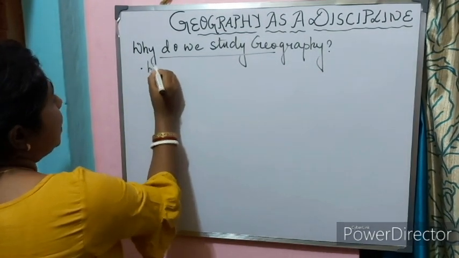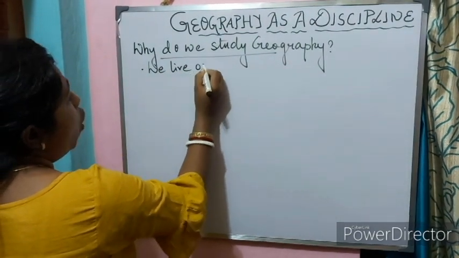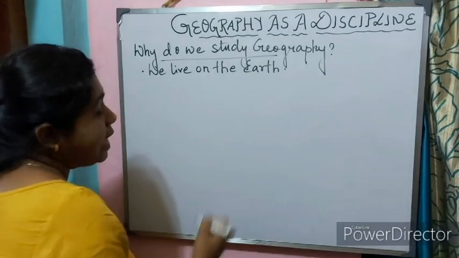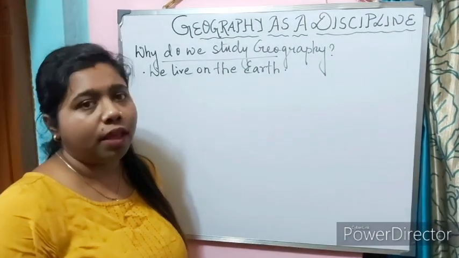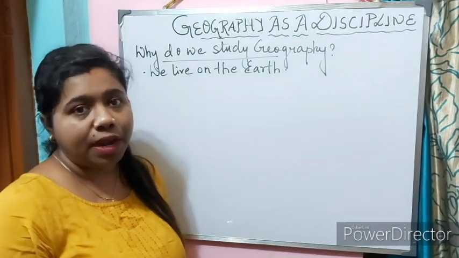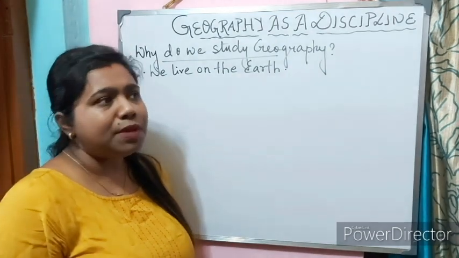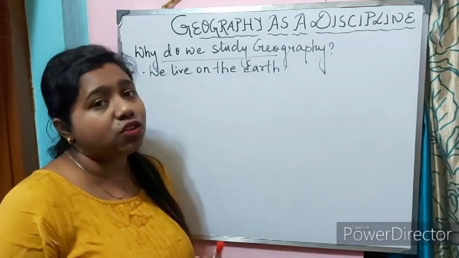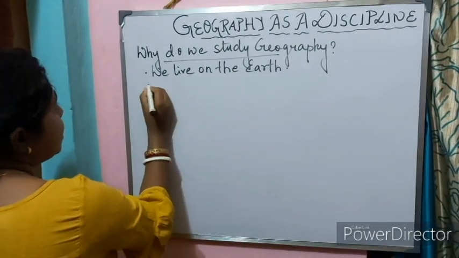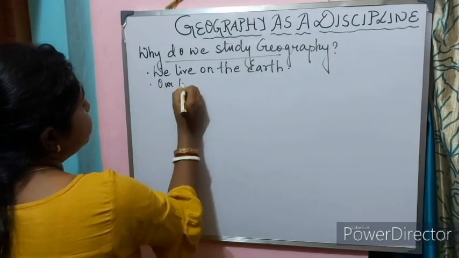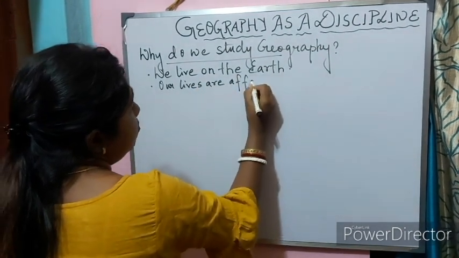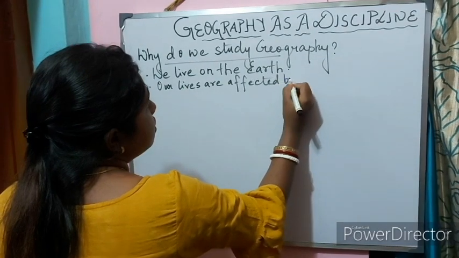As we live on the Earth, it is almost like knowing the environment where we live in. That is our own environment, our own surrounding. It may sound dramatic, but our lives are actually very much affected by our surroundings.